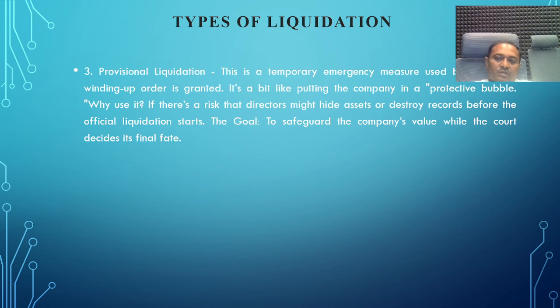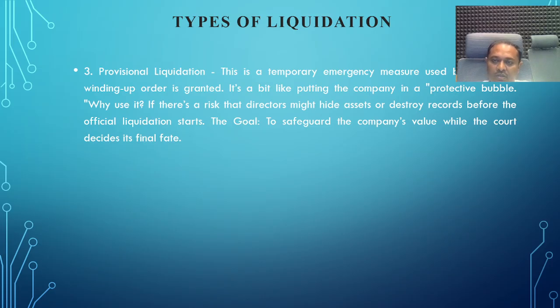Why use it? In this case, there is a risk that directors might hide assets or destroy the records before the official liquidation starts. The goal is to safeguard the value of the company while the court decides its final fate. The fate of the company depends on the courts.